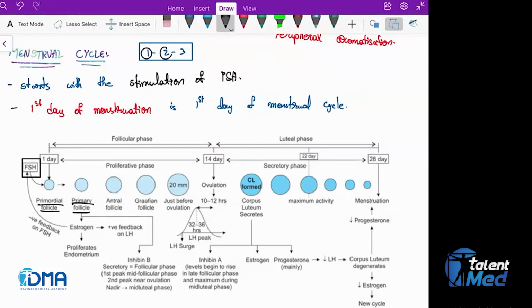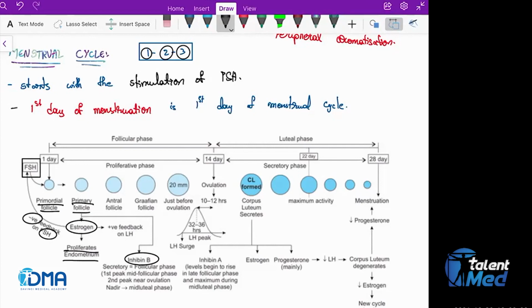Now here comes 2. Primary follicle releases 2 hormones: estrogen and inhibin B. So 2 was done. Now 3. Estrogen does 3 things. First, it gives negative feedback to the FSH. And then it proliferates the endometrium. Estrogen proliferates the endometrium and progesterone maintains the endometrium.